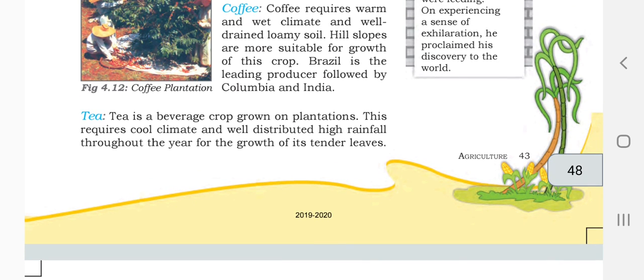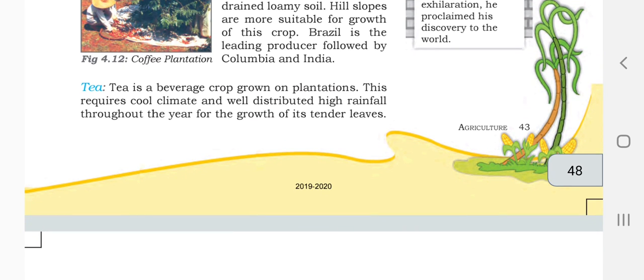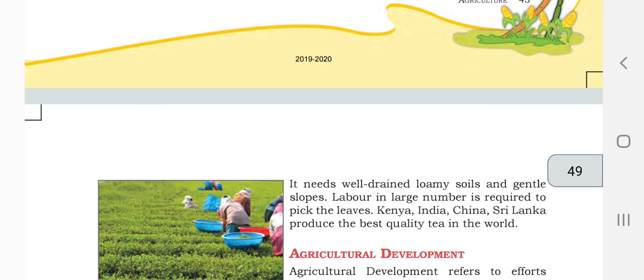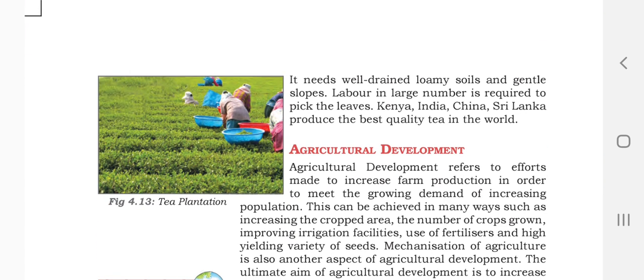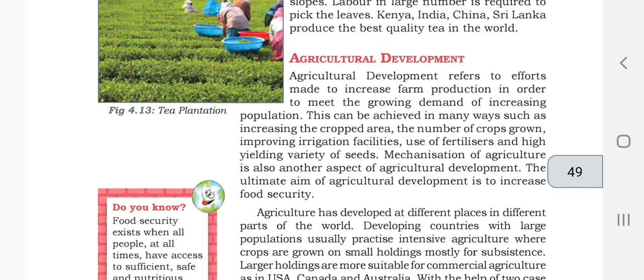Next is tea. Most of us have tea in India. Tea is a beverage crop grown on plantations. It requires a cool climate and high temperature throughout the growing period, for its tender leaves. It needs well drained loamy soil and gentle slopes, and a large number of laborers are required to pluck the leaves. Kenya, India, China, and Sri Lanka produce the best quality tea in the world. So we see places like Assam and all.